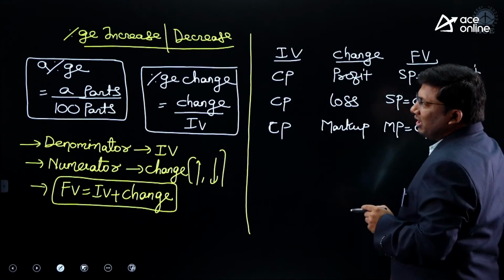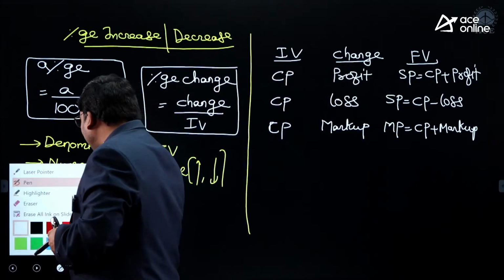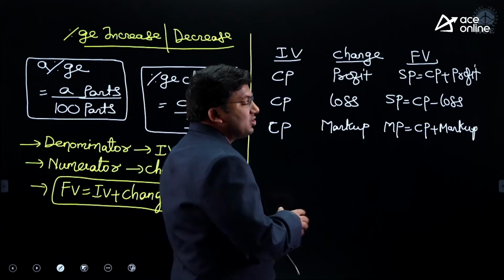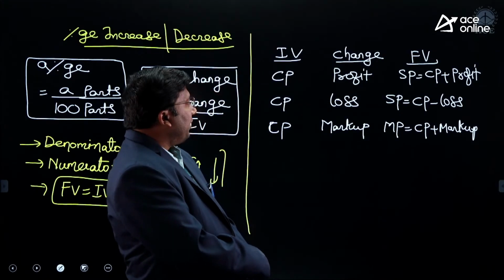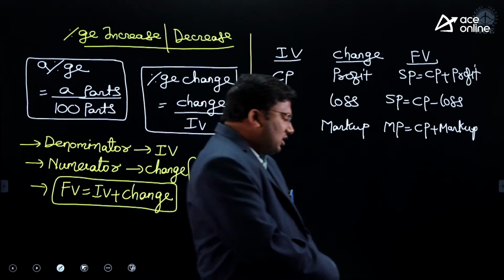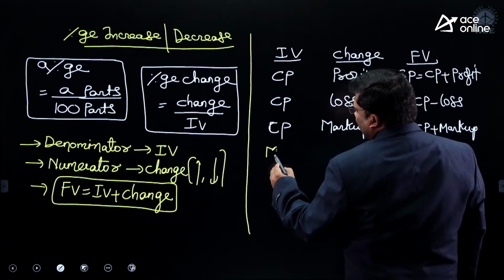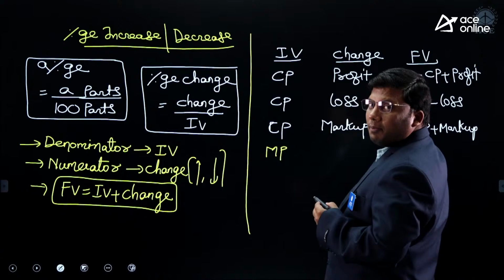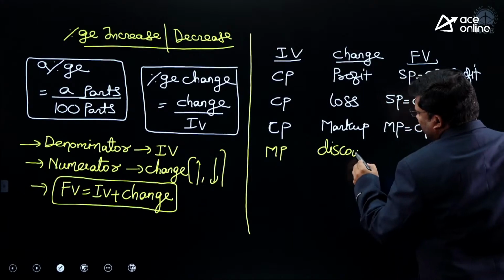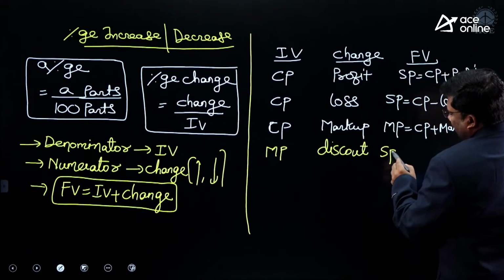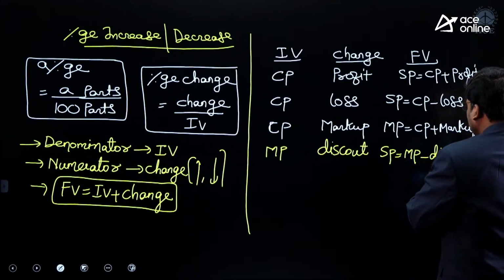See here, how important the concepts are. Final value equivalent to initial value plus change. SP equivalent to CP plus profit. SP equivalent to CP minus loss. MP equivalent to CP plus markup. Next one, suppose the price marked on the water bottle is 10 rupees. My friend came. I sold it at 2 rupees less, which is called discount. SP equivalent to MP minus discount. Discount means I am losing money.